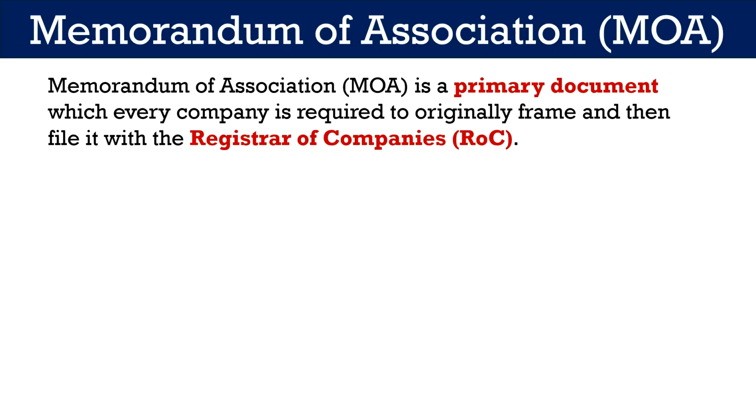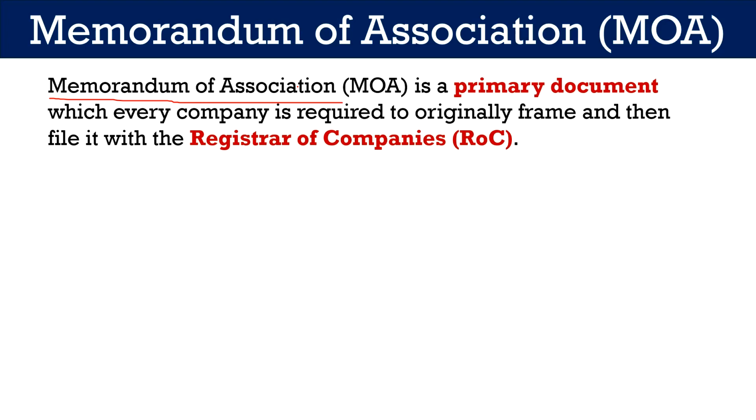Memorandum of Association (MOA). Memorandum of Association is the basic document, or we can say the first important document, required to be originally created by every company and filed with the registrar at the time of its incorporation. Basically, it lays down the company's constitution and is the foundation upon which the company's structure relies. It states the powers and objects of the company and the scope of its operations beyond which the company is not permitted to act.